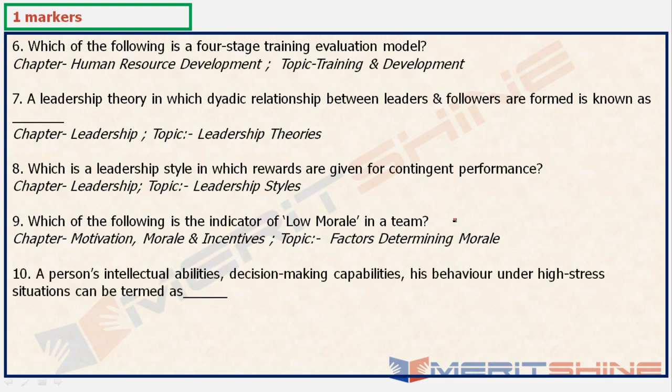A person's intellectual abilities, decision-making capabilities, his behavior under high-stress situations can be termed as what? Now, this is a part of leadership traits. Okay. Now, this is out of syllabus if you consider that to be the syllabus. But this is something that you need to understand if you want to answer this question. So see, we did 10 questions and got one that was out of syllabus in terms of the syllabus that has been given to you.